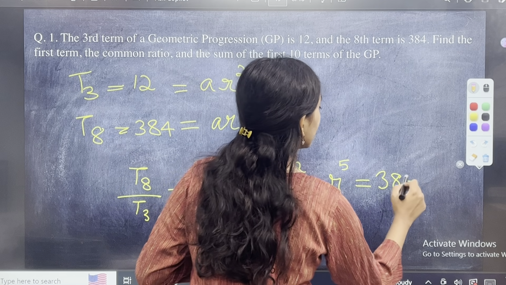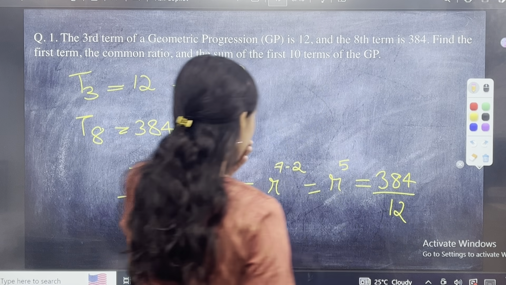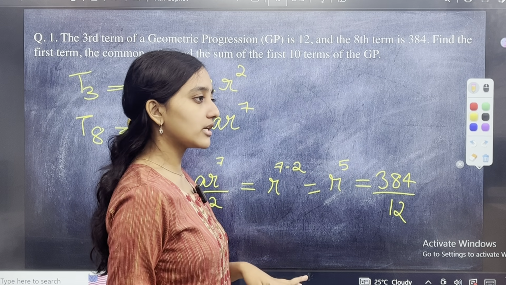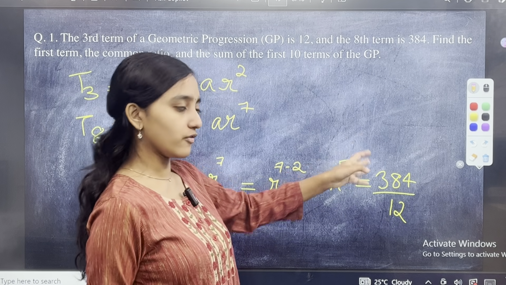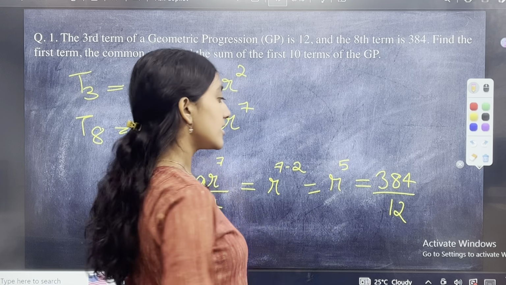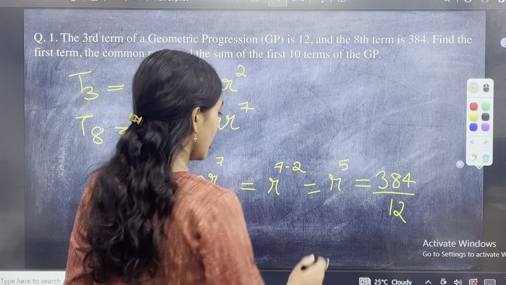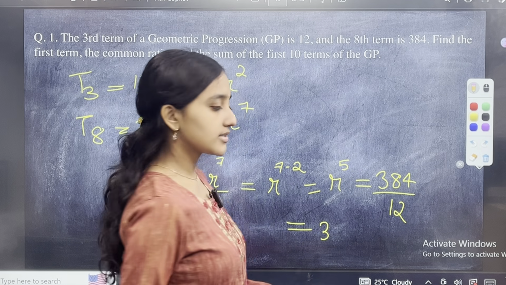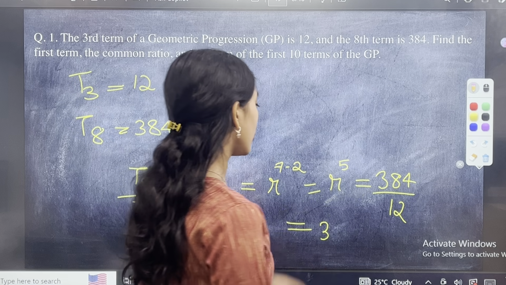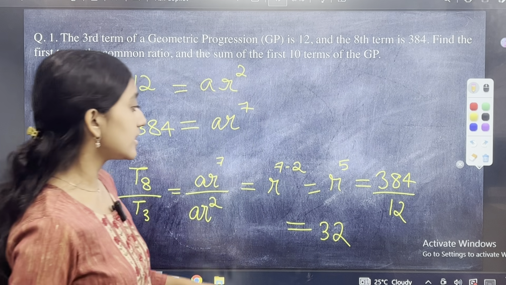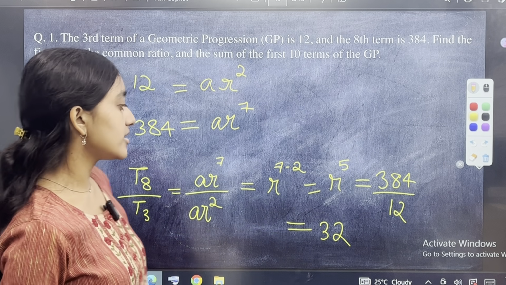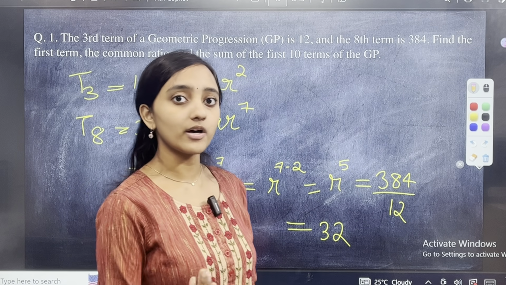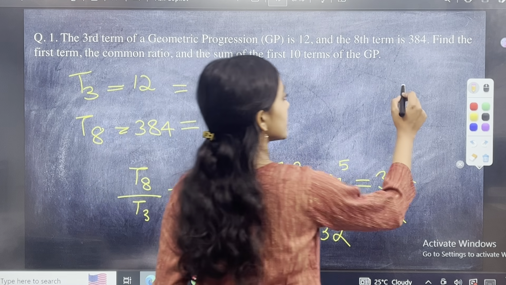384 divided by 12. If you do not know what the 12 table is, it's okay, you can do 4 3s slowly. Otherwise we will do it directly in the 12 table. 12, 24, 36, so 3 times, then 36, 2 left, 24, 12 2s are 24. So basically you have R power 5 is 32. For people who already know that 2 power 5 is 32, fine, otherwise you can just do 32